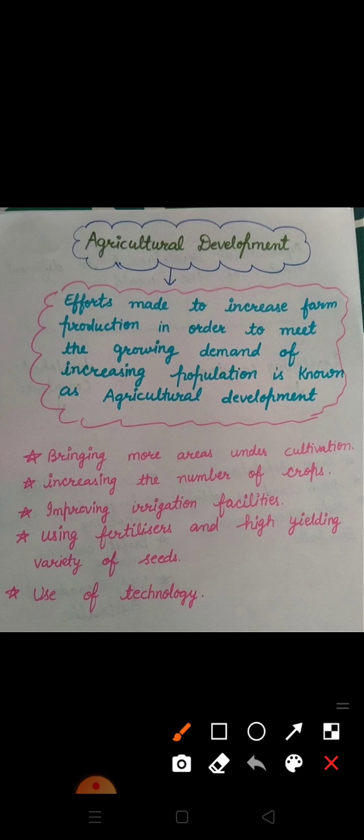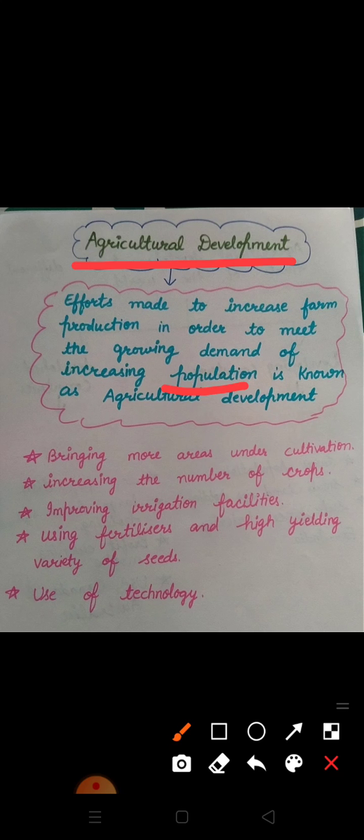Agricultural development means efforts made to increase farm production in order to meet the growing demand of an increasing population. So there are two purposes for which there is a requirement to increase farm production: to fulfill the demand of the population, as well as because agro-based industry requires raw material, which is fulfilled with the help of agriculture.